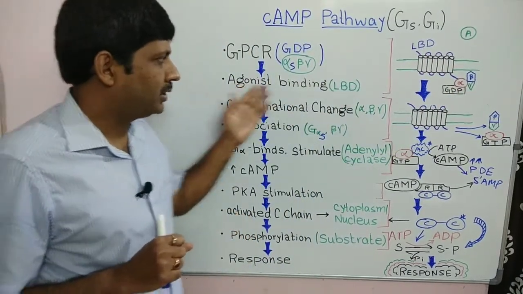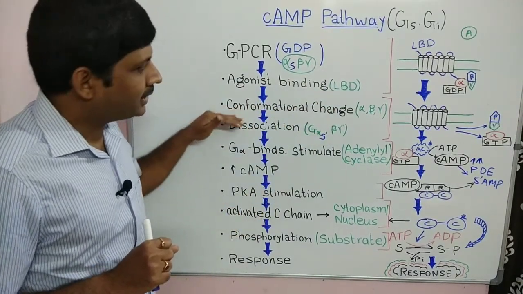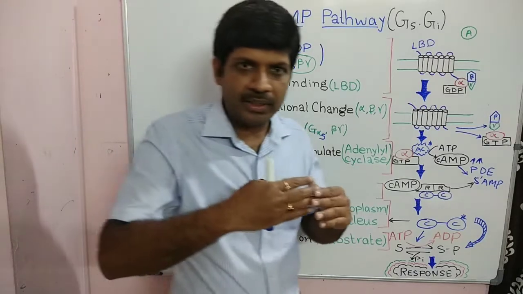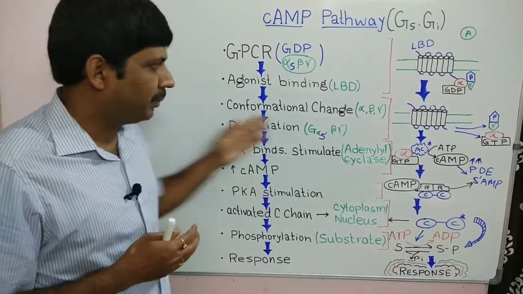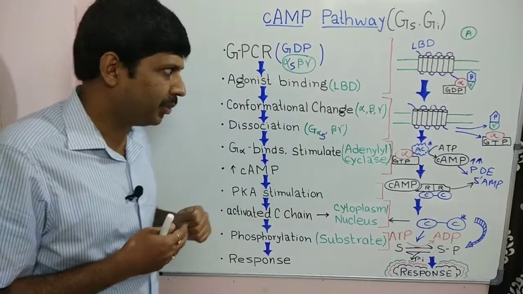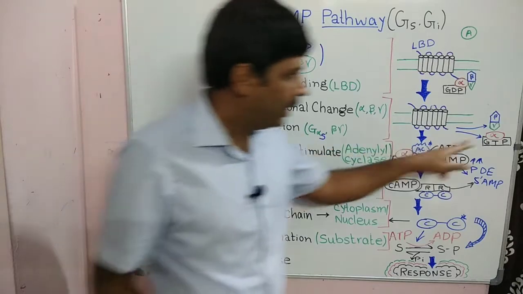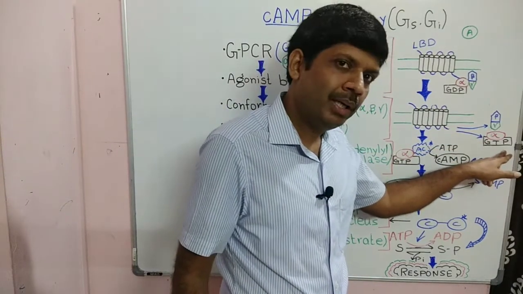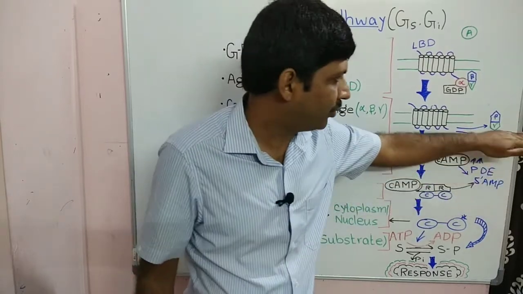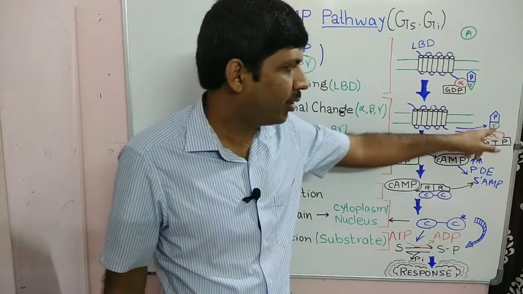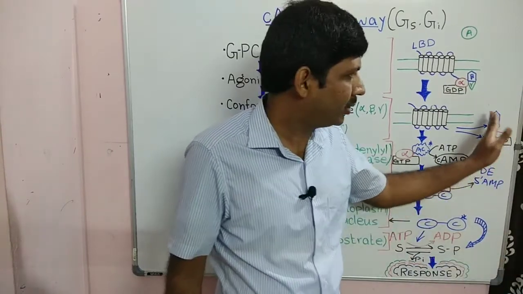Then there is some conformational change in the receptor and the subunit. This causes dissociation of the GTP, which is in bound form with alpha. That is dissociated as one complex, and then beta and gamma is also dissociated as another complex, and that also gives some other action.